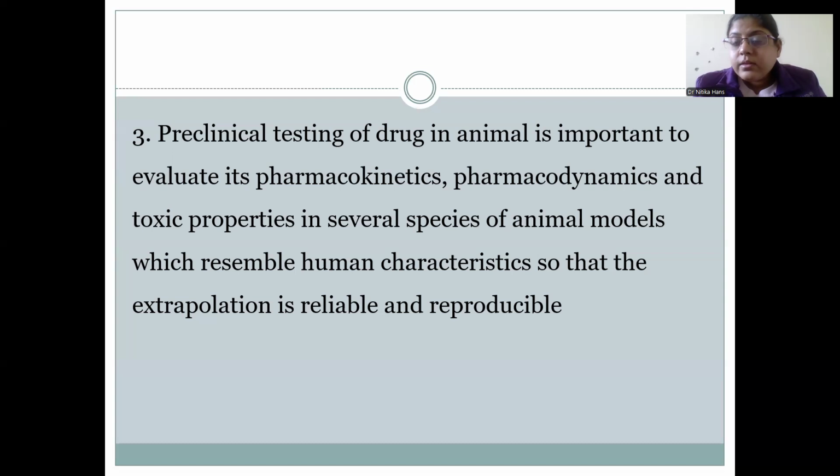Means if it resembles humans in anatomy, in physiology, in biochemistry, whichever animal, then that is selected so that the result is reliable and reproducible.